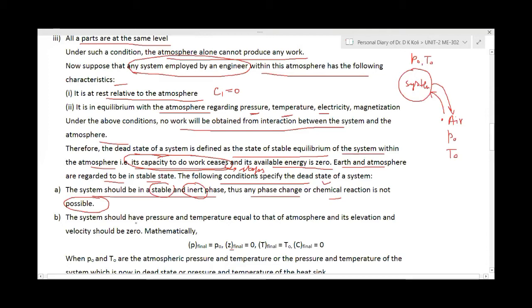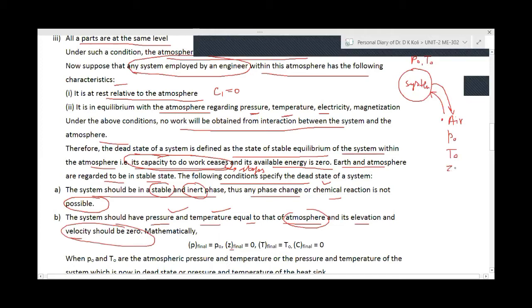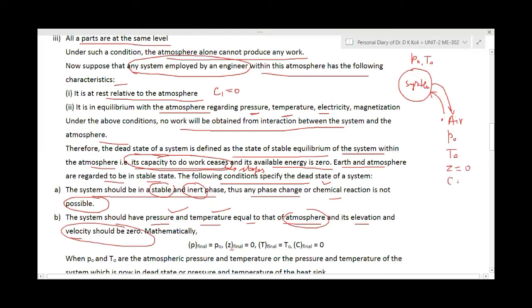The system should have pressure and temperature equal to that of the atmosphere. Another condition is that pressure and temperature of the system should be equal to that of the atmosphere. Its elevation and velocity should be equal to zero. So for the system, if the pressure is P naught, the temperature T naught, its elevation Z will also be equal to zero. Its velocity C will also be equal to zero.